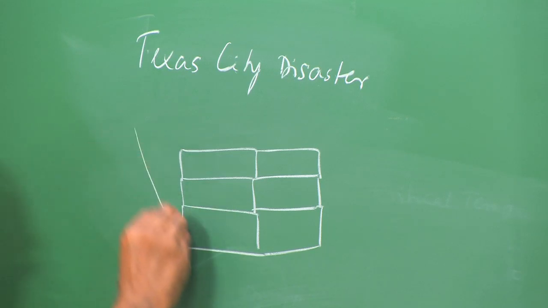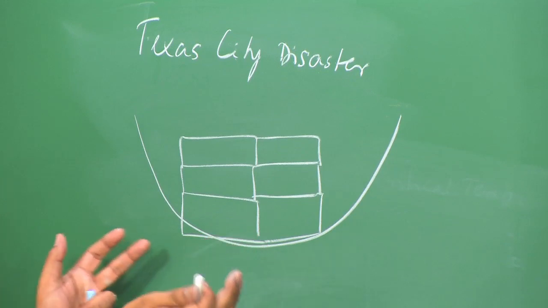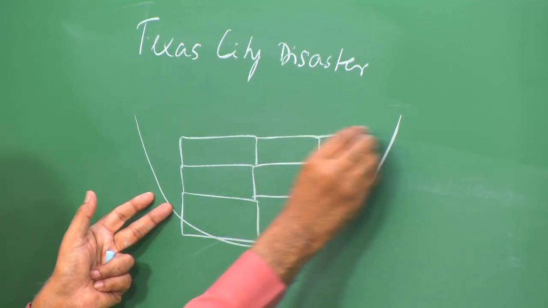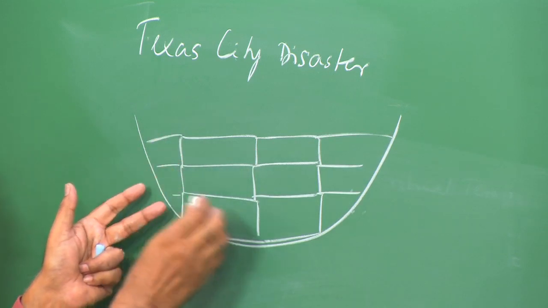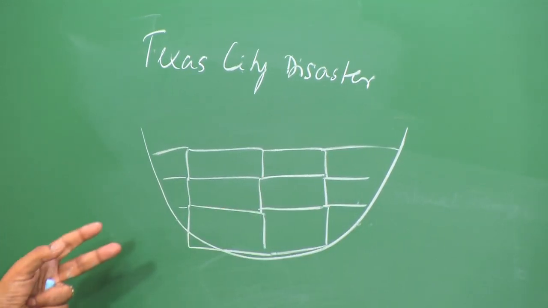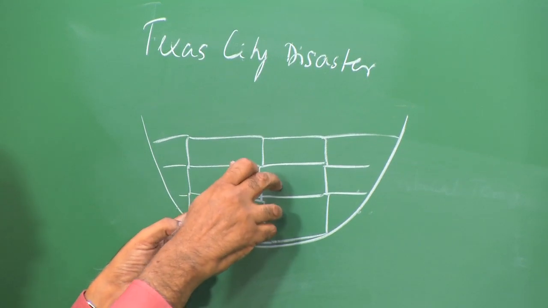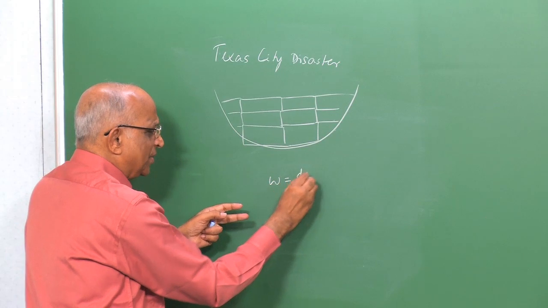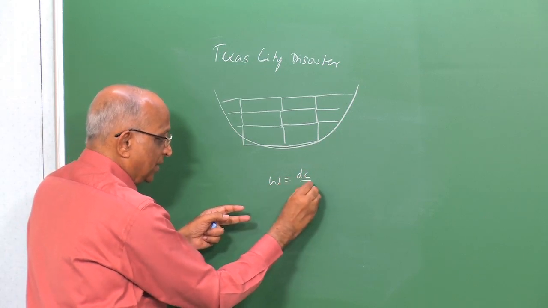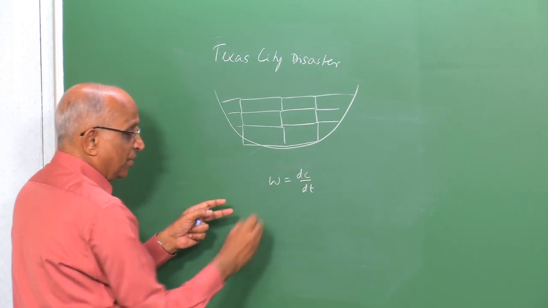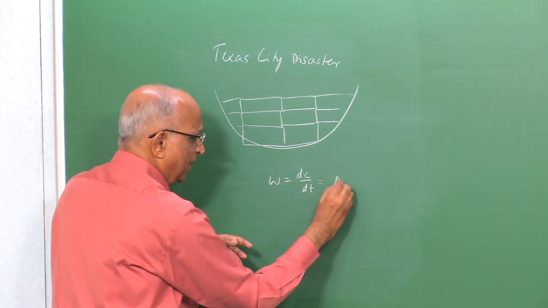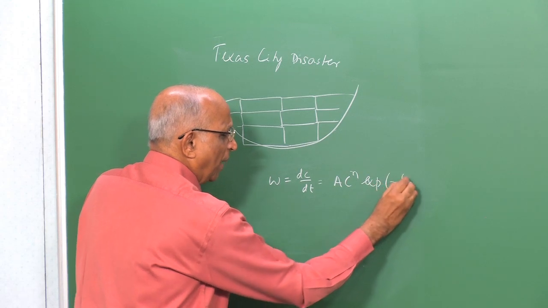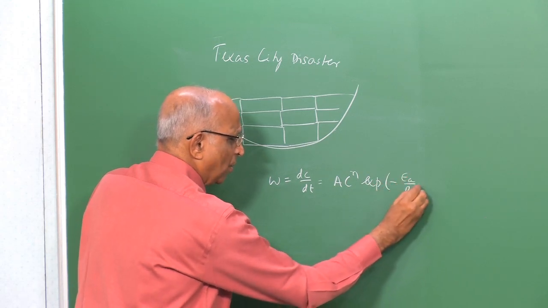This was all within the hull of a ship, and the hull of a ship is insulated, it does not allow heat to leak through, and therefore it is in an environment in which it is not losing much heat. And if by chance any chemical reaction at any time, like we say omega is equal to dC by dt, that is rate of change of concentration with respect to time, we had written it as a c to the power n into exponential of minus E a by R 0 t.